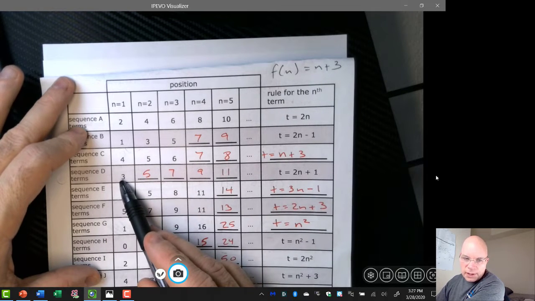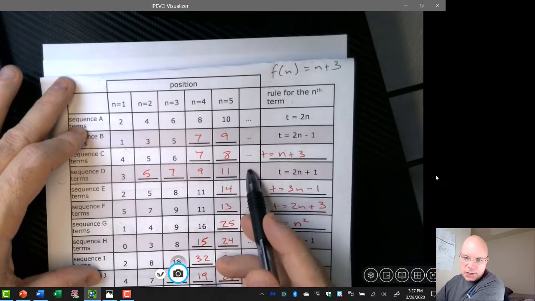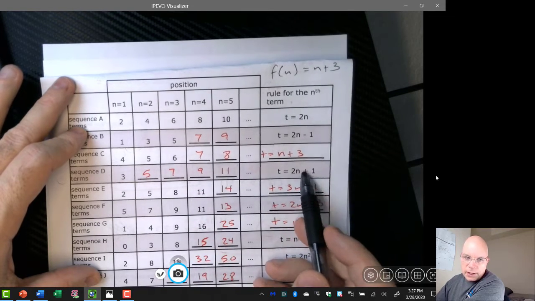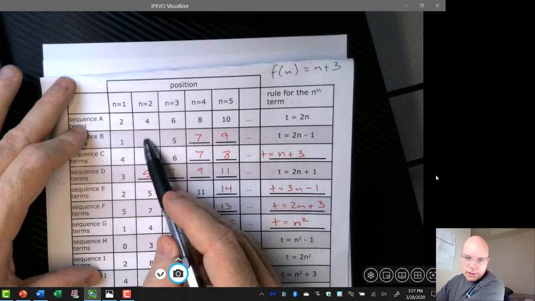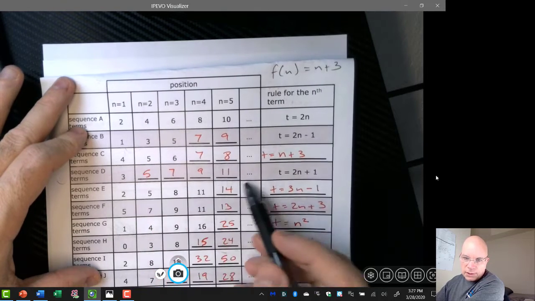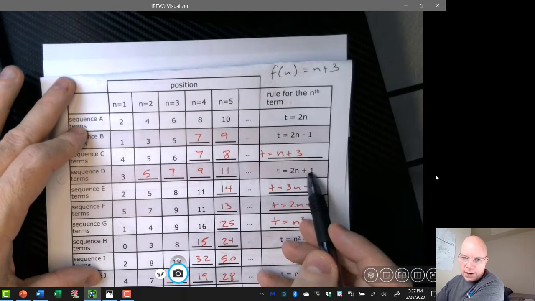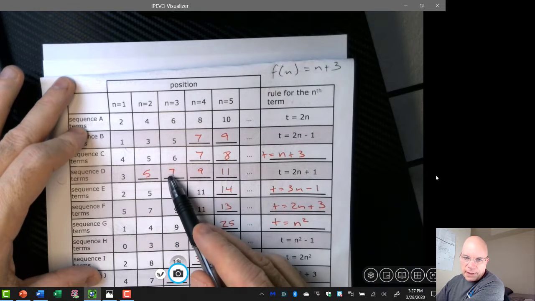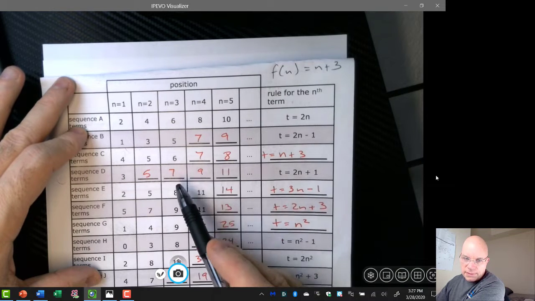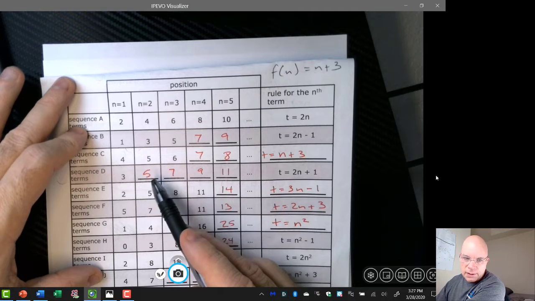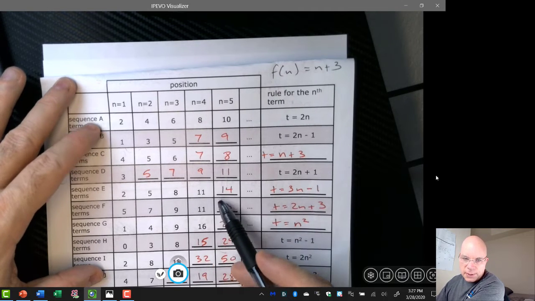Sequence D, you weren't given enough information to fill in the blanks, but you were given the rule. And so when n is 2 applies to the second column, you double 2 and you get 4, and add 1 and you get 5. And if you apply that rule to these other values of n, the other positions in the sequence, you'll get 5, 7, 9, and 11 in those blanks.